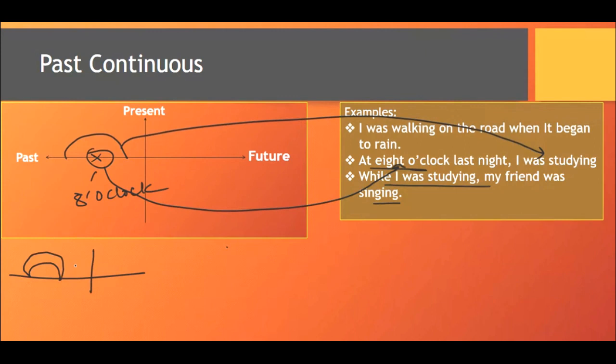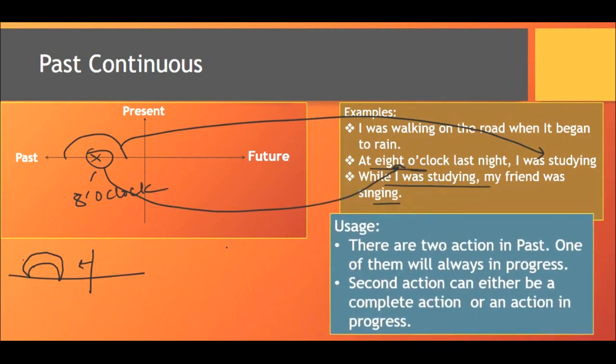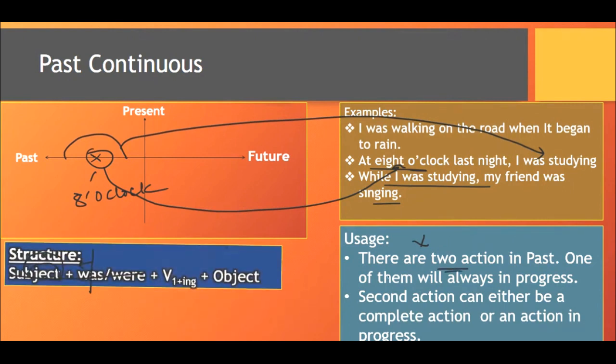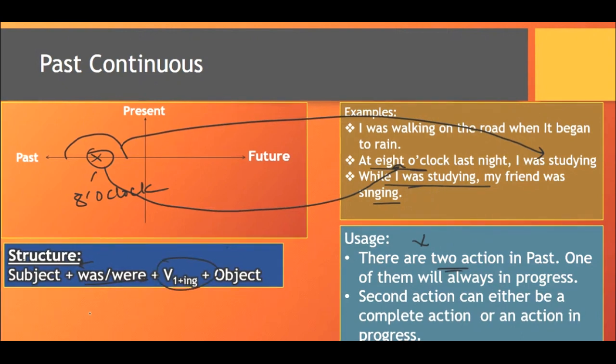When more than one action was in progress in the past, we can directly say that both the actions were in progress. You should write these examples in your notebooks if you are making notes. Now these are the uses that I have written. If you want to take notes, you can write them. I have written it in my language. So this is the structure, and all of us know the structure: we use was and were, as you can see in the examples, and we use the first form of verb plus ing.